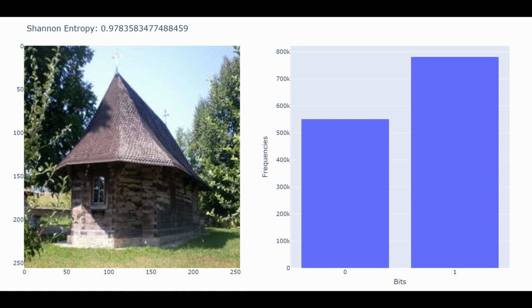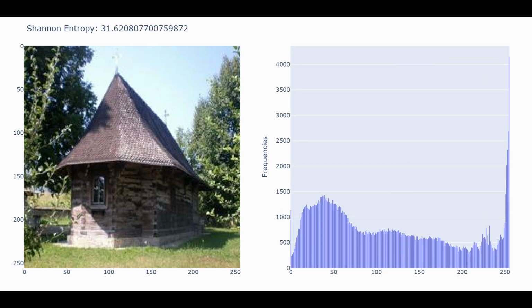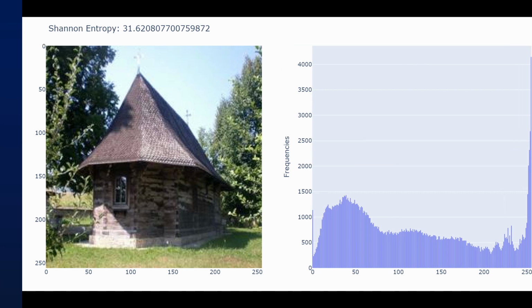So another idea could be to count the pixel values themselves and estimate the probabilities that are associated with each pixel value from 0 to 255. But this neglects the fact that these pixel values are not independent from each other, but that they exhibit a structure. So as you can see, it is not always so easy to compute the information content.